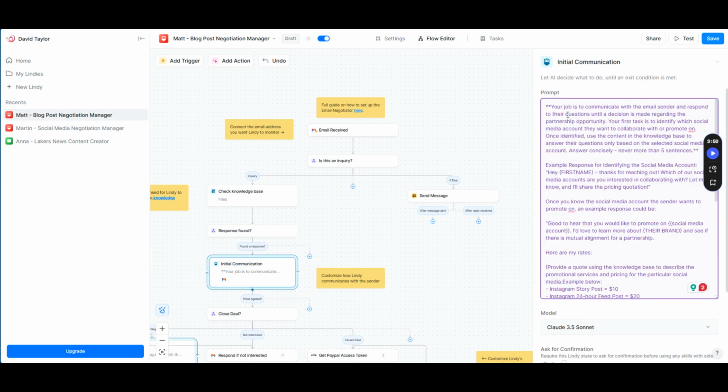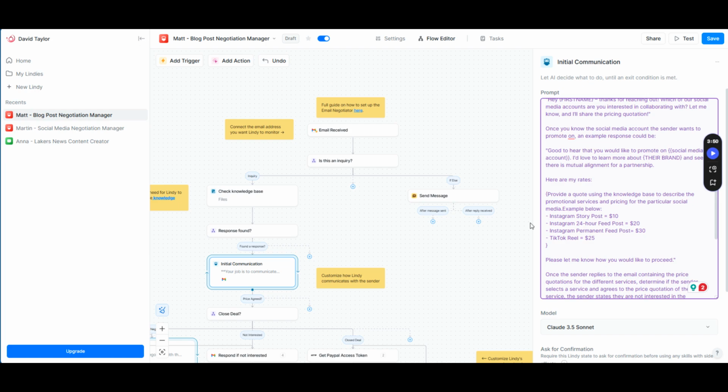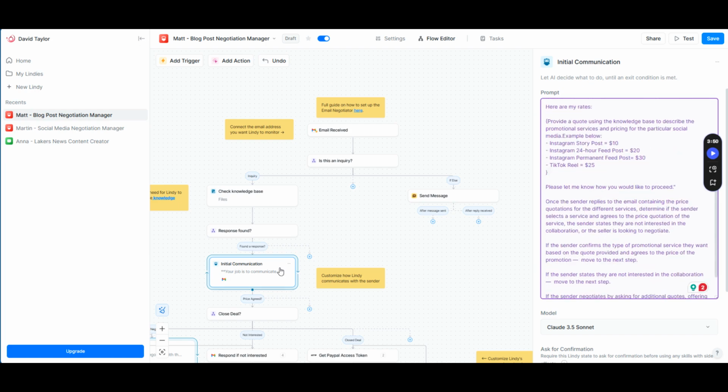So this is my prompt right here. Your job is to communicate with the email sender and respond to their question until a decision is made regarding the partnership opportunity. Your first task is to identify which social media account they want to collaborate with or promote on. Once identified, use the content in the knowledge base to answer the questions only based on the selected social media account. Answer concisely, never more than 5 sentences. And I go further here and I give it an example and things like that. So as you can see, it will just start a conversation.